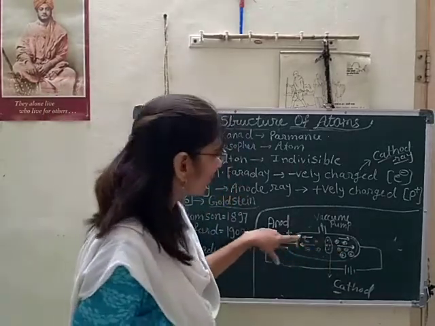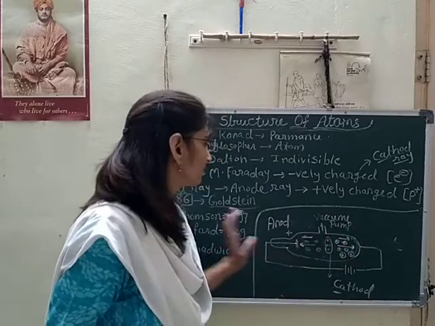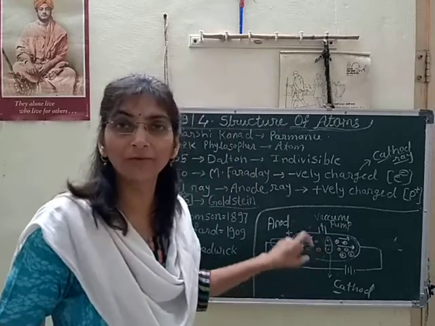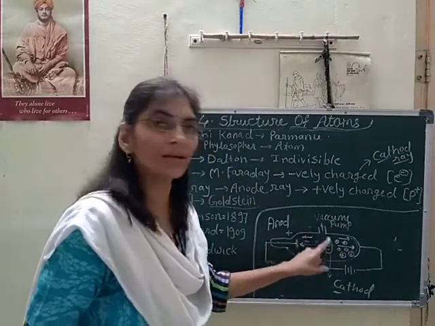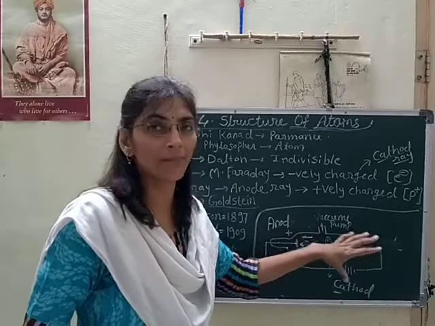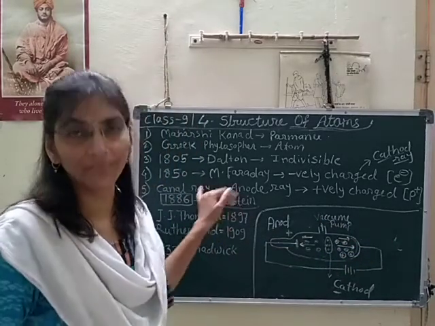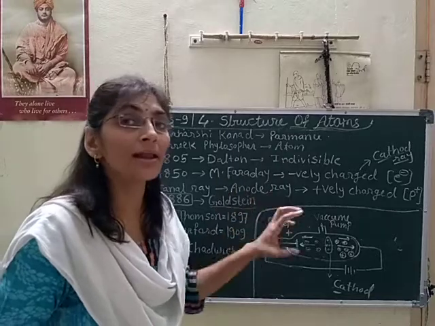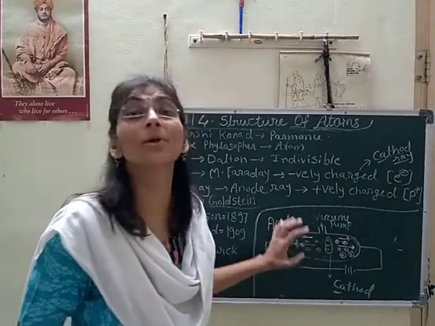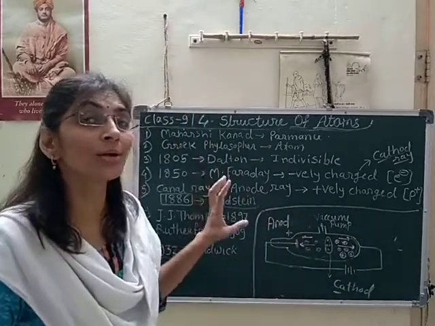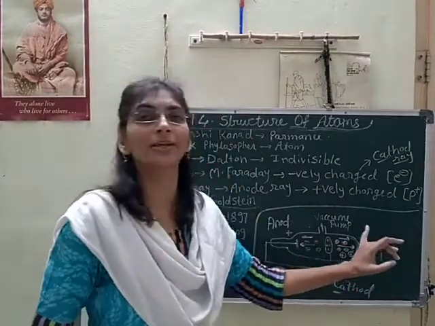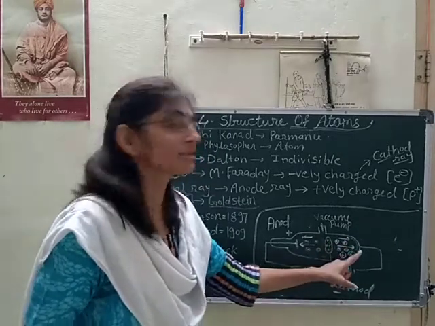Because these positively charged particles and negatively charged particles pass through the canals of the perforated cathode plate. Here holes are present. Through those canals the rays pass, so the experiment is known as the canal ray experiment. And this flow of particles is from the anode, that's why this ray is known as the anode ray. The positively charged particles flow from the anode direction.